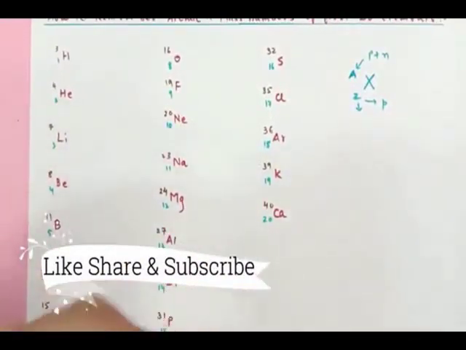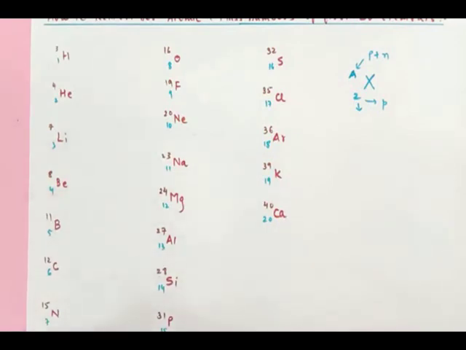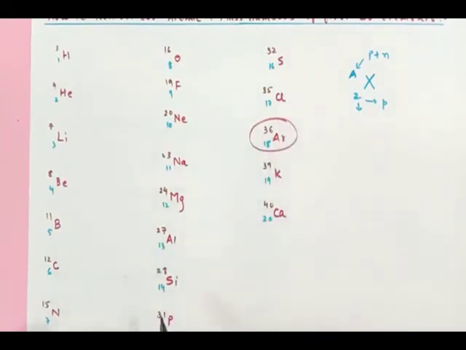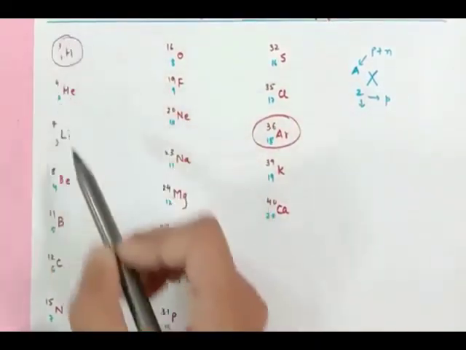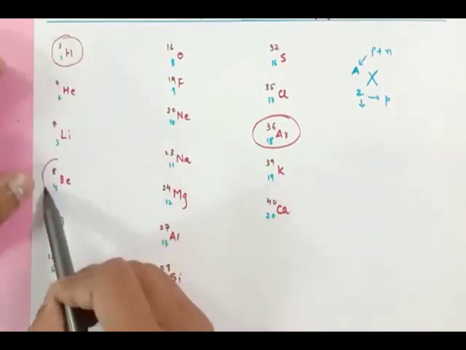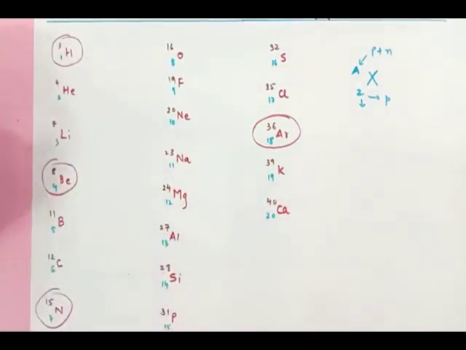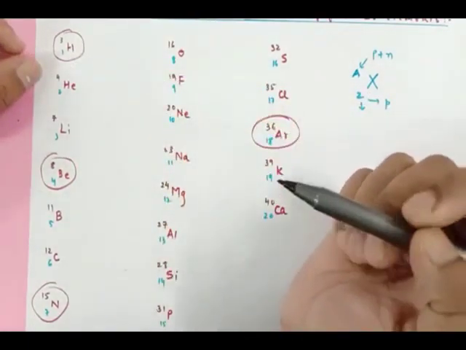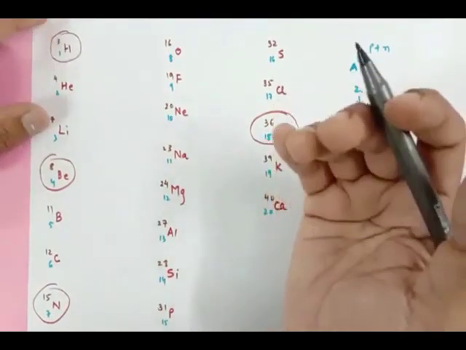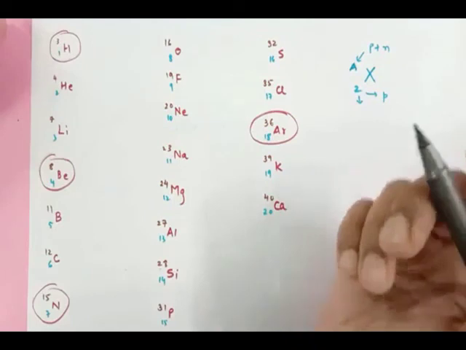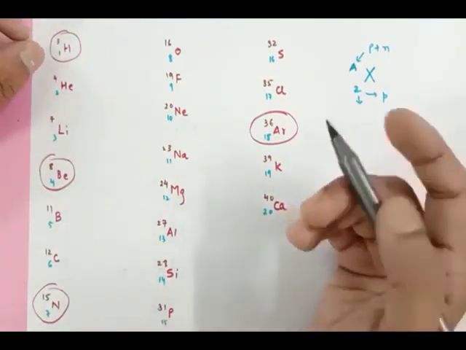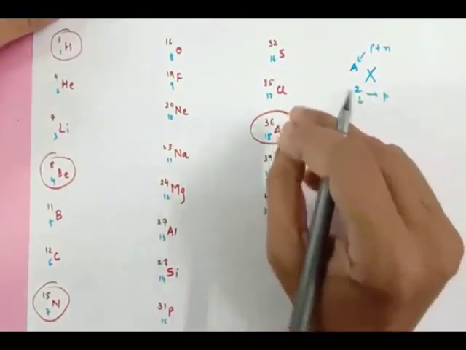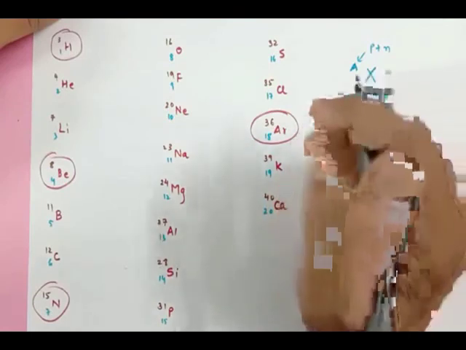Now, there are only 4 exceptions that we need to remember. One from this row is argon. Then here we have 3, 1, then this is 2, and this is 3. This rule doesn't apply to these 4, because these are rules we have made to remember the mass number as well as the atomic number. But in actual practice, when God created these atoms, they had a fixed number of protons, electrons, and neutrons, so we can't change them.